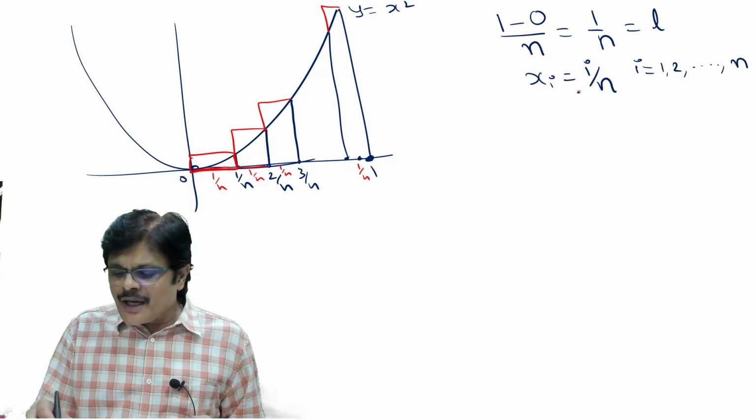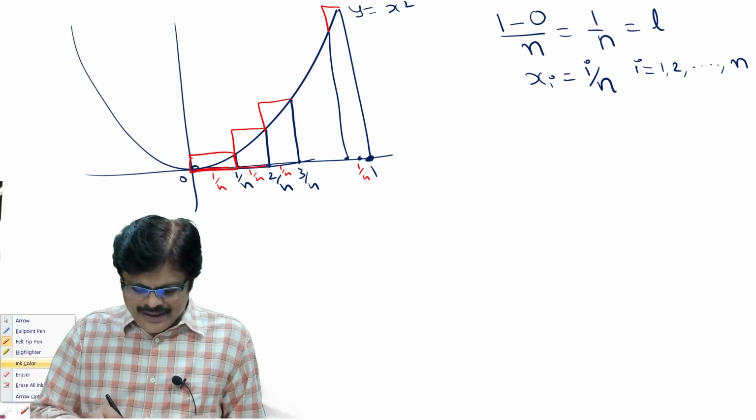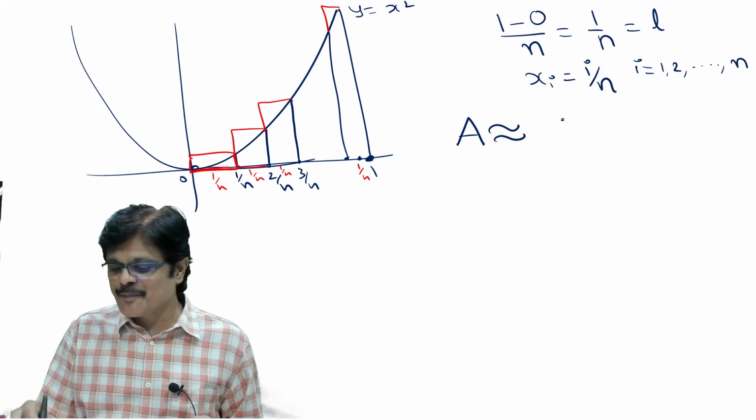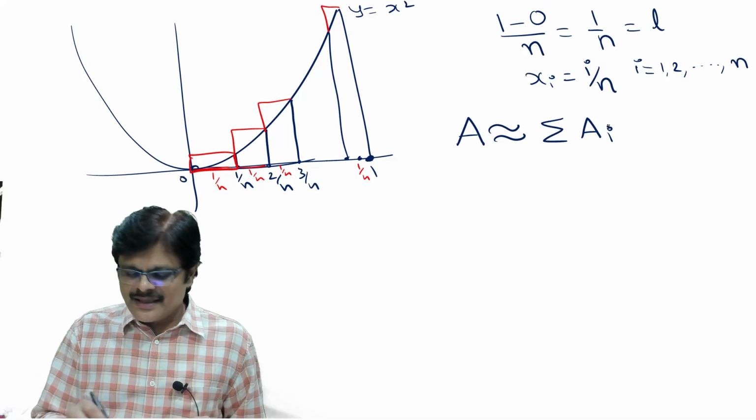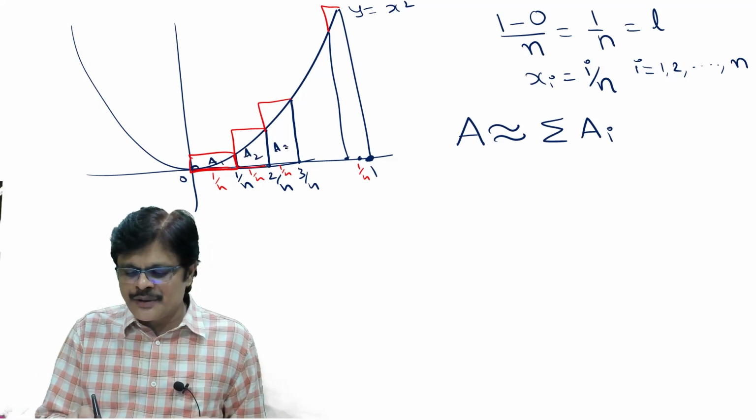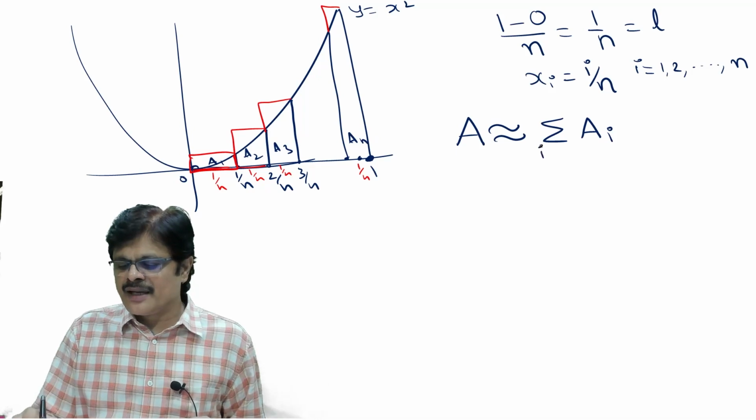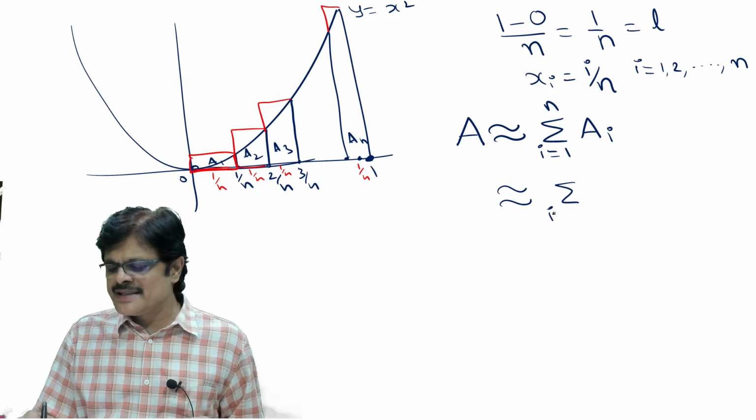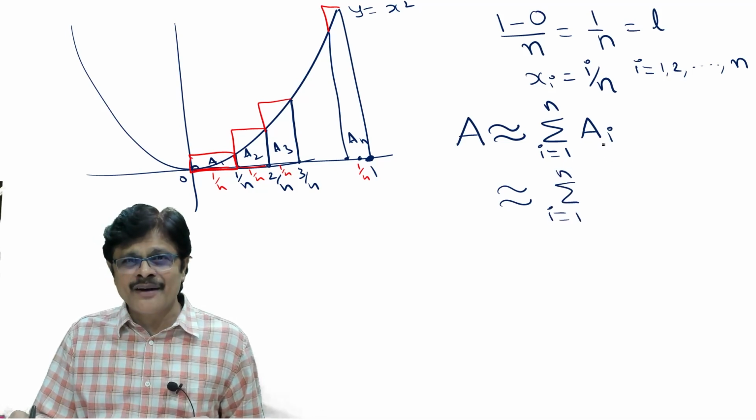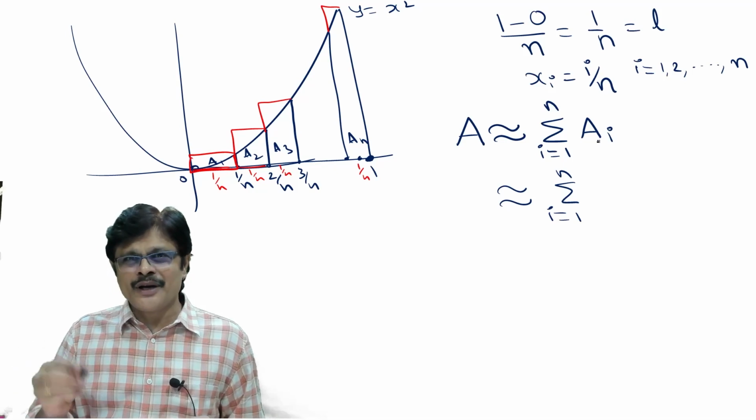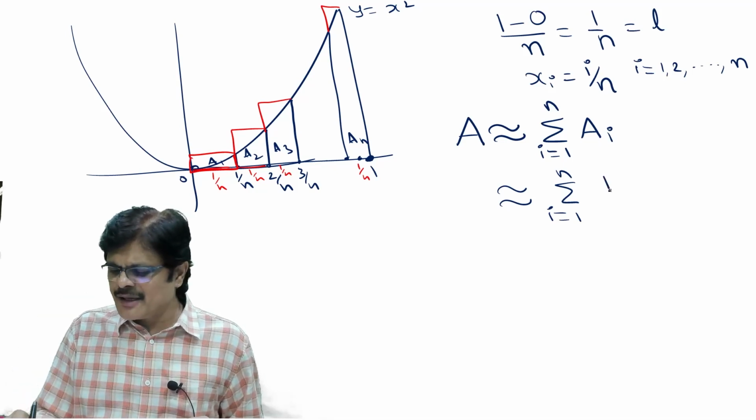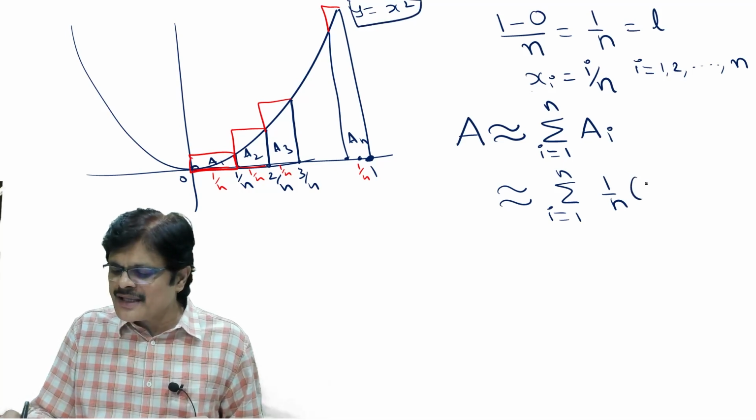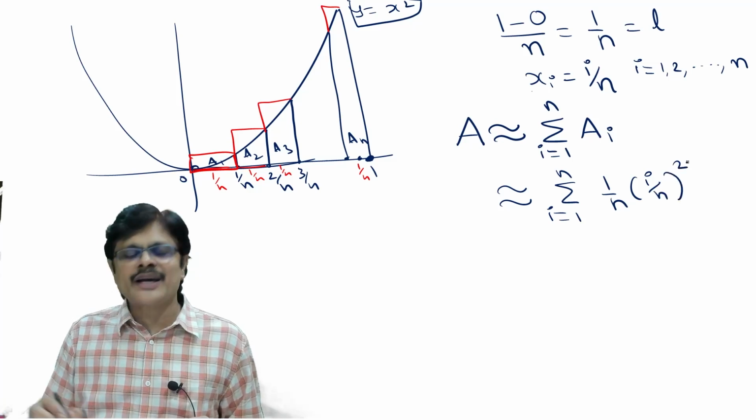Clear to you all? Now what is the area? The area is approximated with the sum of the areas. You can call it A1, A2, A3, like that, An, where I is 1 to n. So what is it? Sigma I is equal to 1 to n. What is the area of each rectangle? Length into height. So what is the length here? Length is fixed, 1 by n. And what is the height? Because y is equal to x square, it is xi whole square, that is I by n whole square.